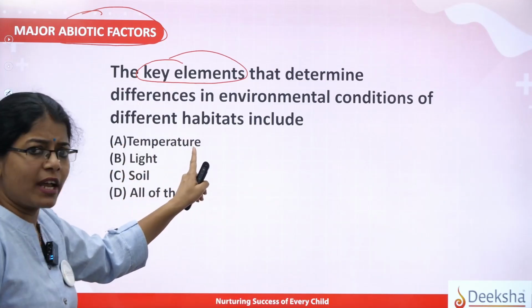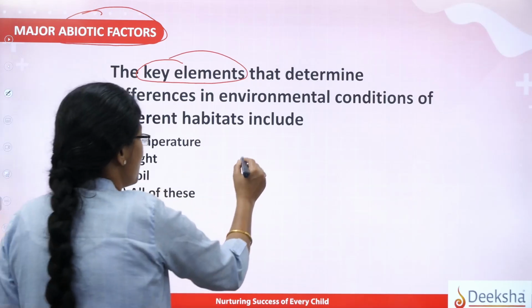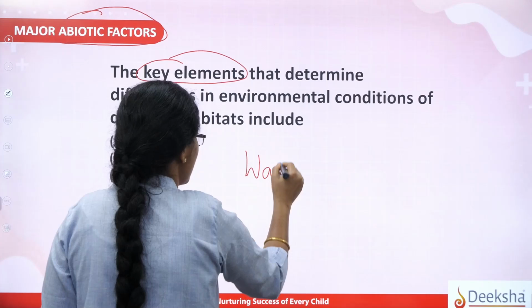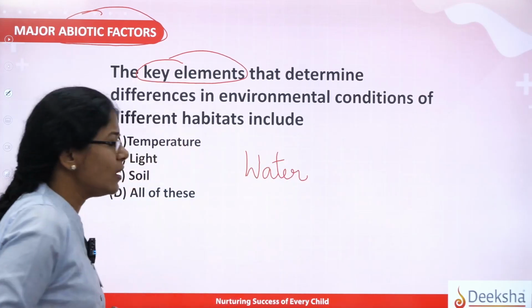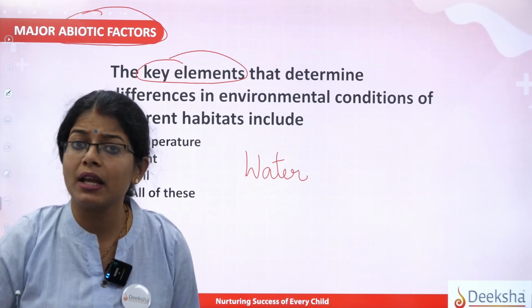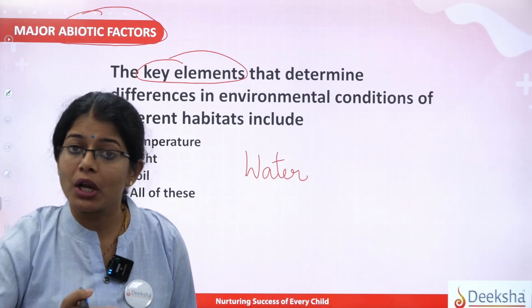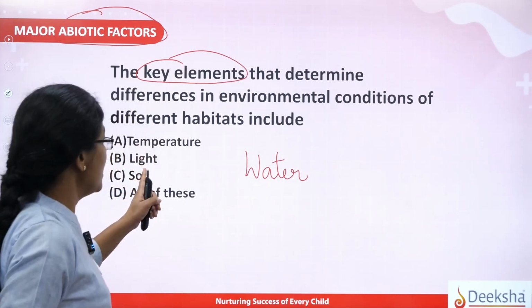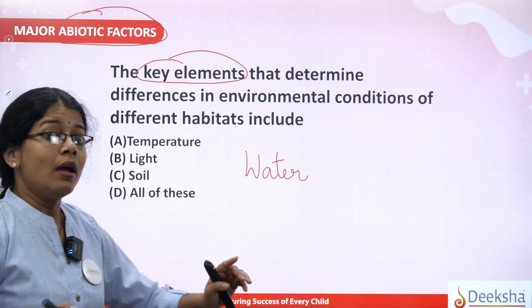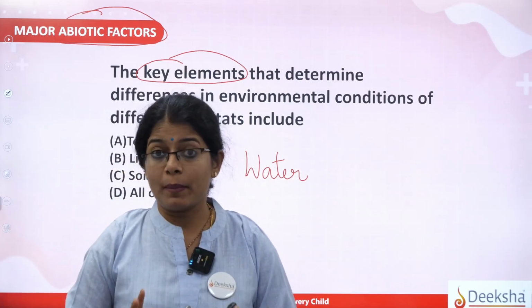First is the temperature, then the light, then the soil, and yes, I would add here one more, and that is the water. So if you see, these are the 4 important abiotic factors. Abiotic andre ಏನು? Non-living. So these environmental factors which are non-living, yes, that is the temperature, light, water and soil, play a very, very crucial role in our life's development.